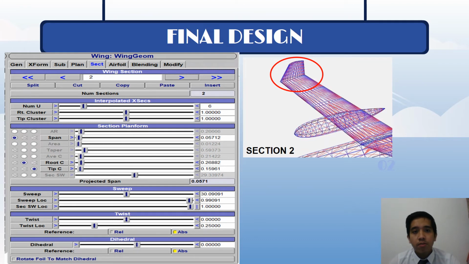So section 2 of the wing has been built to handle high lift devices, which aid in increasing the amount of lift for the aircraft. So this table below shows the values for the parameters used in this section 2 to design the high lift device. So the right hand side figure displays the final design of the section 2 wing and its location on the wing. Simultaneously, the table displays the settings that have been selected to accomplish the desired high lift device design using OpenVSP software.